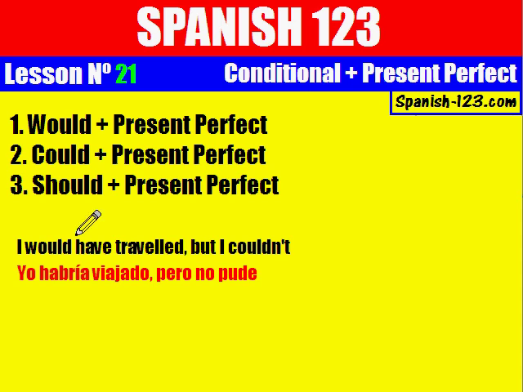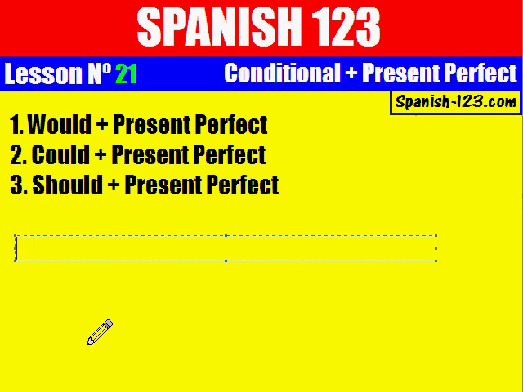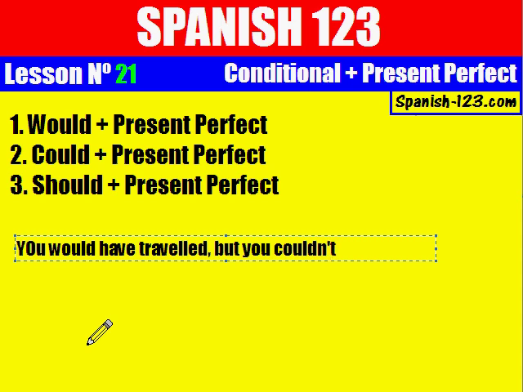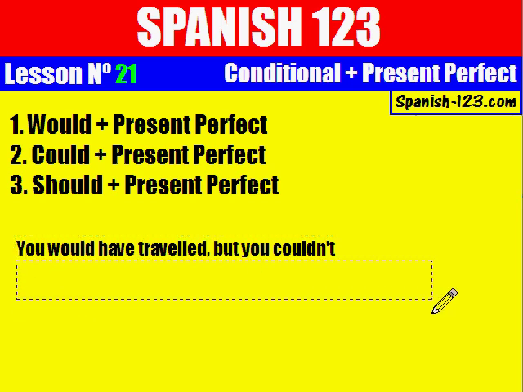Let's change the personal pronoun here. If you say, now with you, you would have traveled, but you couldn't. You would have traveled, but you couldn't. Let's see.